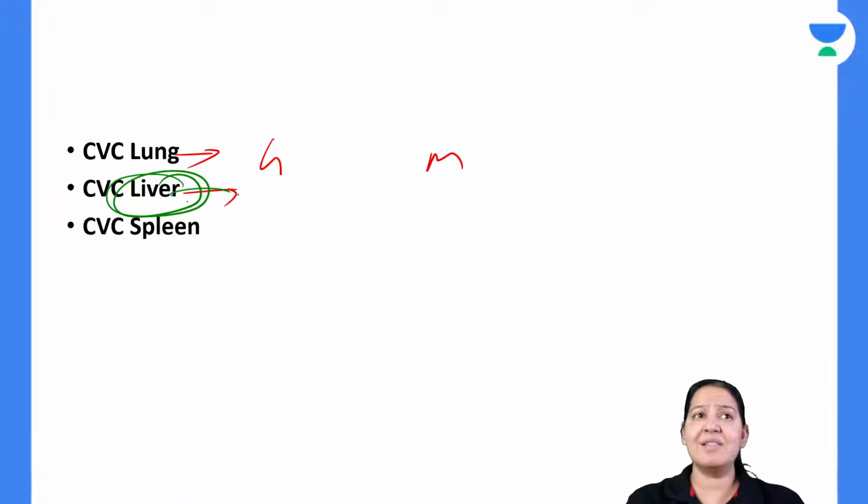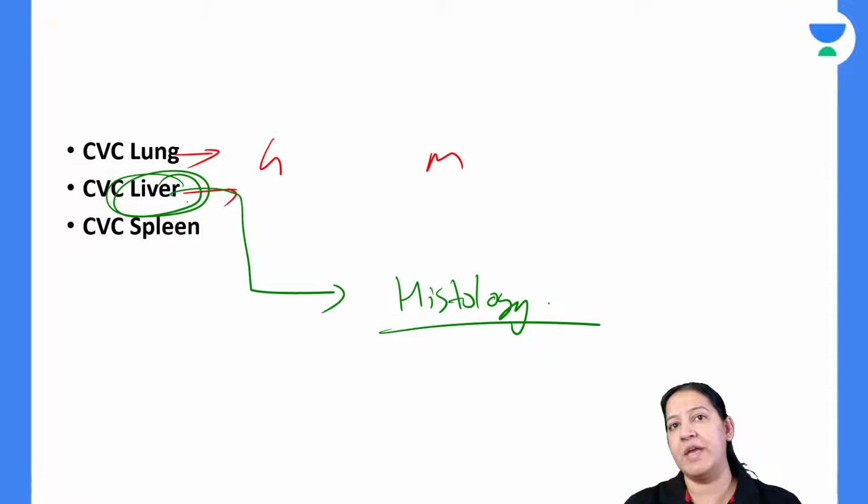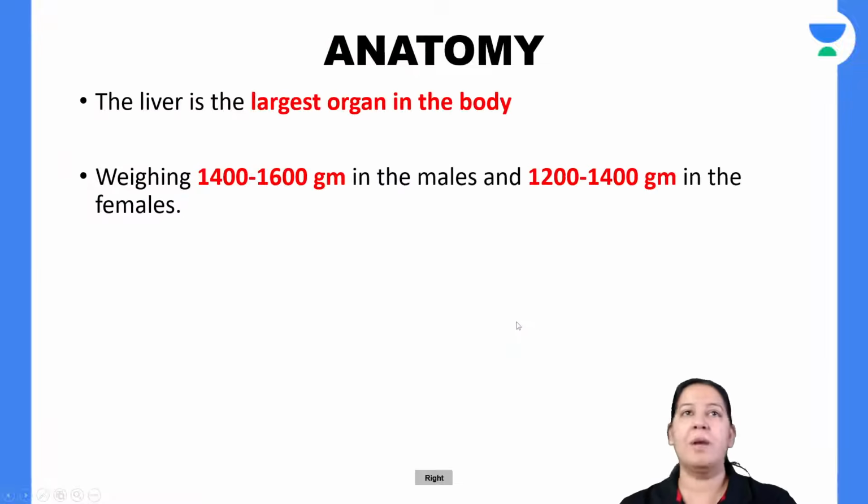So to understand the CVC of liver, you should understand the histology of liver, without which I cannot explain you the changes in microscopy of the liver. So for that, I have to explain you the histology of the liver first. So let me explain you the normal histology of the liver.